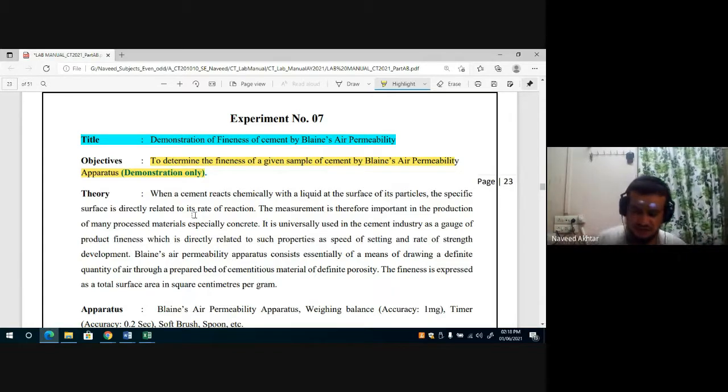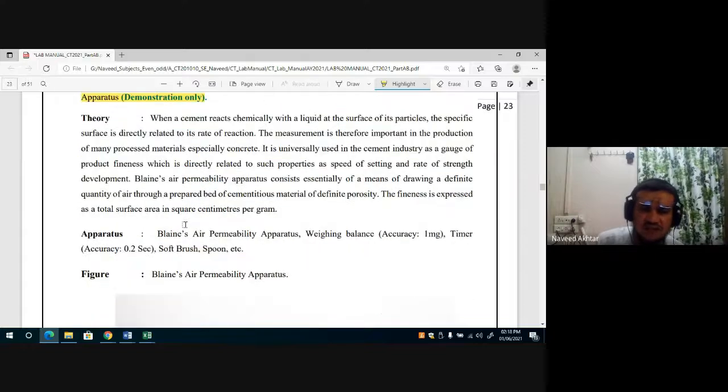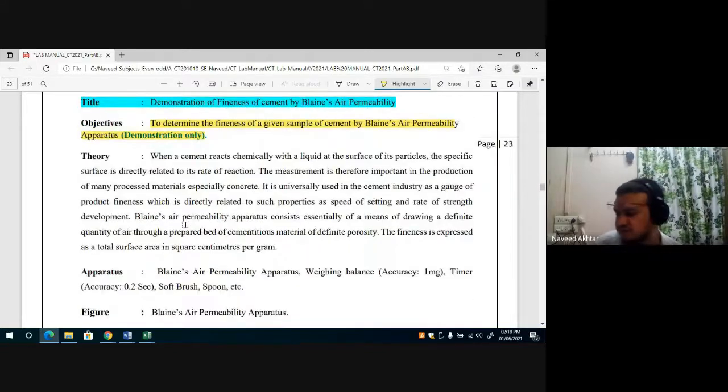If we take one gram of cement and spread it, how much area it will cover is the fineness of your cement or cementitious material. You can find out the fineness of fly ash or slag in this experiment also, because they are cementitious materials.